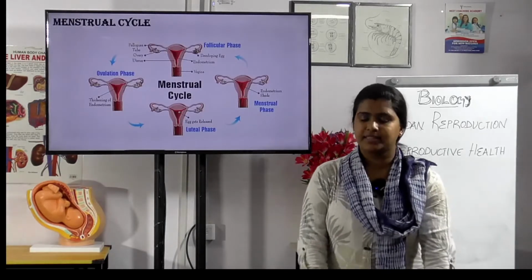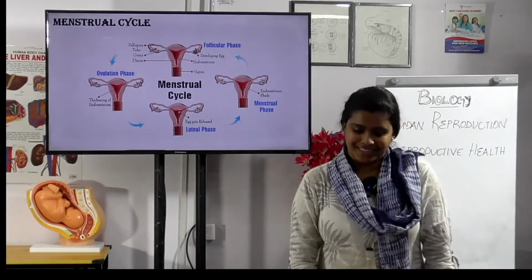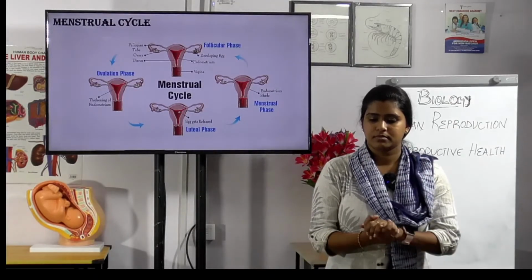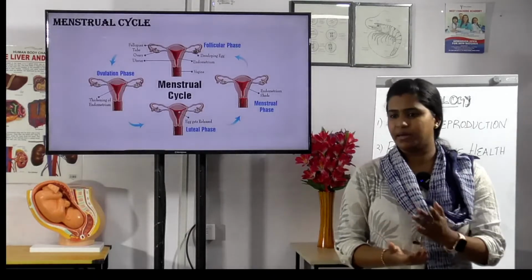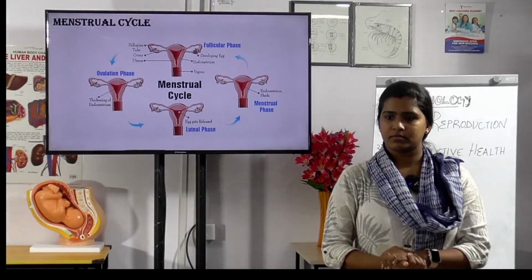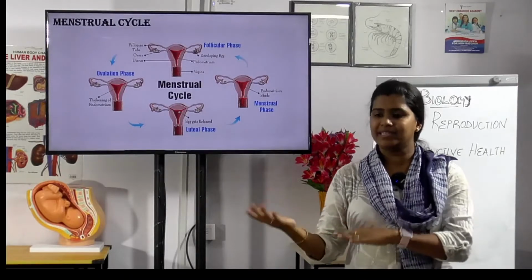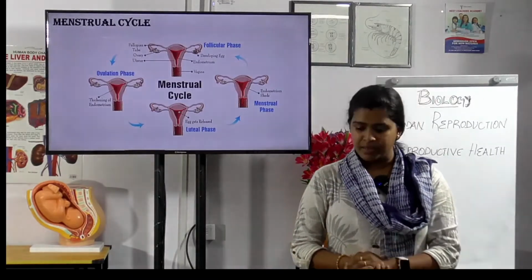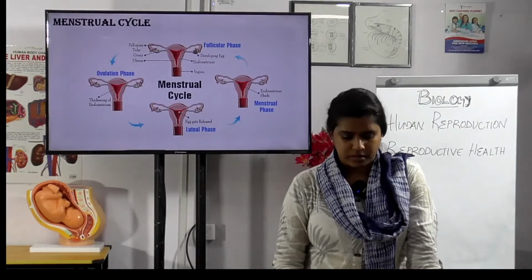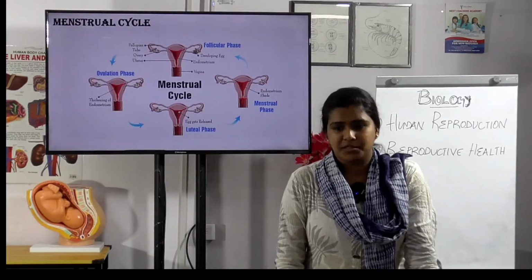And the next is the menstrual cycle. What is the menstrual cycle? The reproductive cycle. First menstruation begins at puberty, and that first beginning is called menarche. When it ends after age 50, it is called menopause. The average interval is 28 to 29 days.